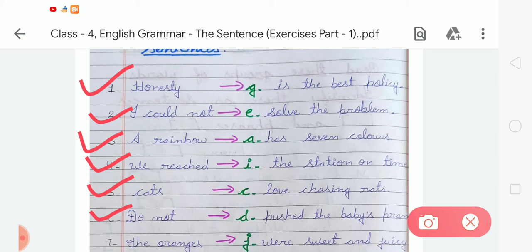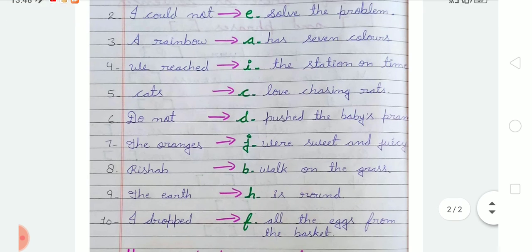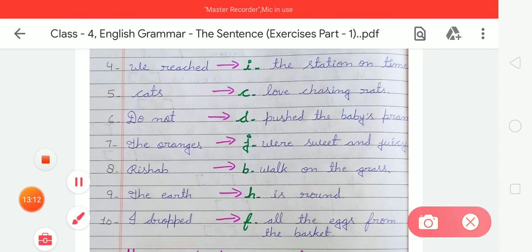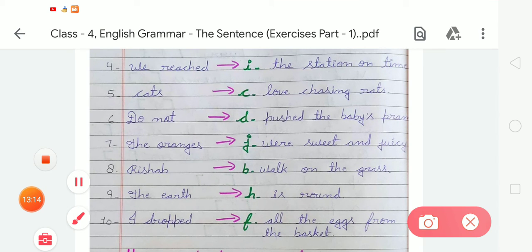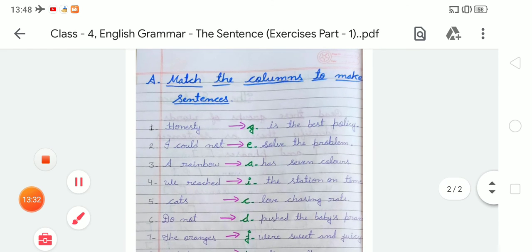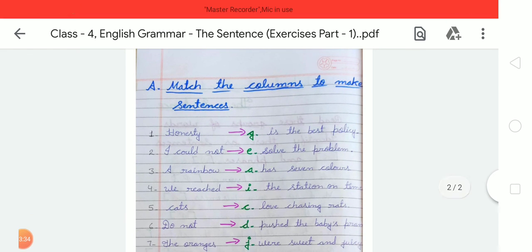Number 6 is do not, so we match with D, that is push the baby palm. Now the next is number 7, the oranges, match with J, were sweet and juicy. Number 8, Rishabh, match with B, that is walks on the grass. Number 9, the earth, match with H, that is round, the earth is round. Number 10 is I dropped, match with F, that is all the eggs from the basket. So like this we have to complete this written work and also complete our book.